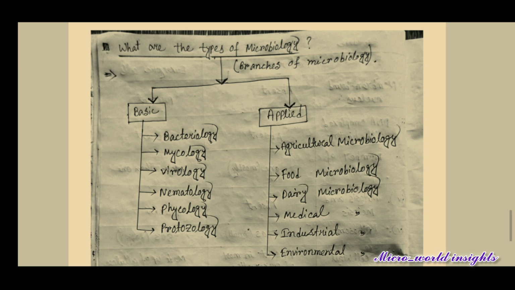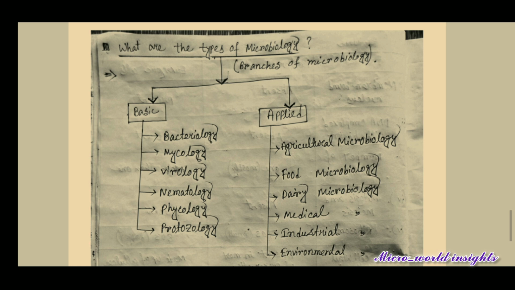Then medical microbiology, which deals with the study of various kinds of microbial pathogens, what kind of diseases they can cause, and what their symptoms are. Like the recent case of coronavirus, that is medical microbiology.